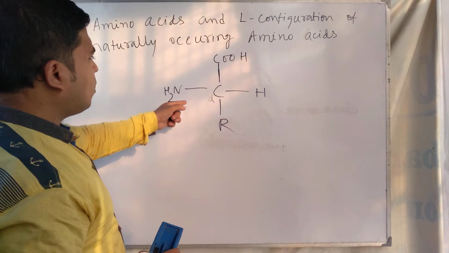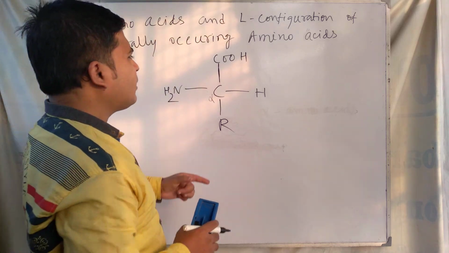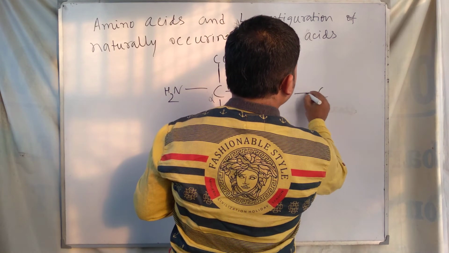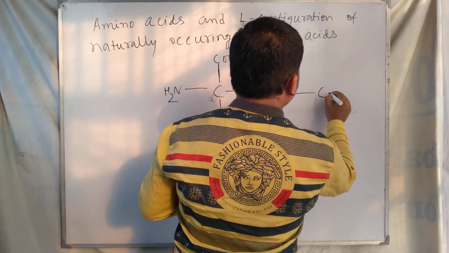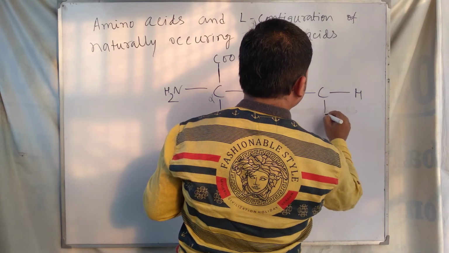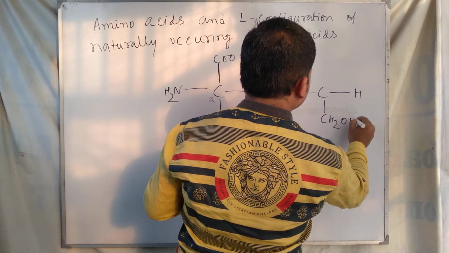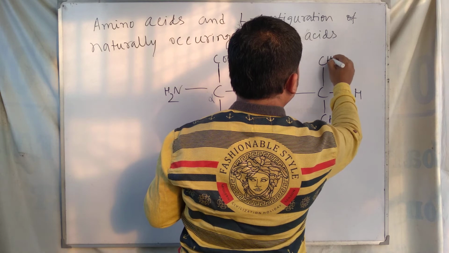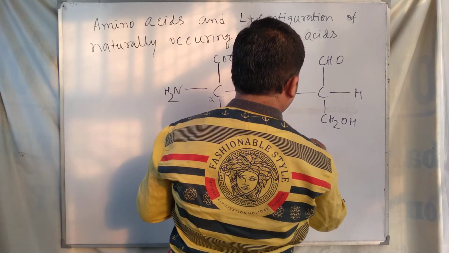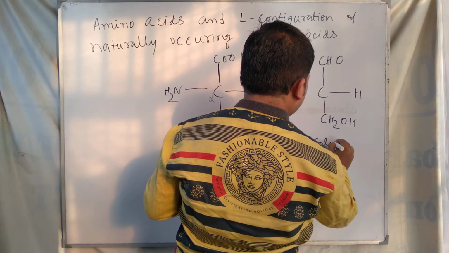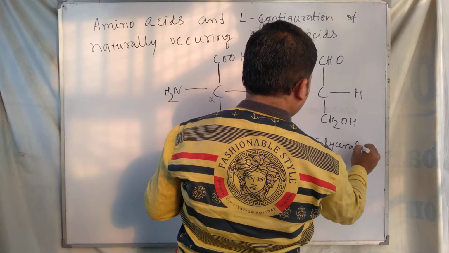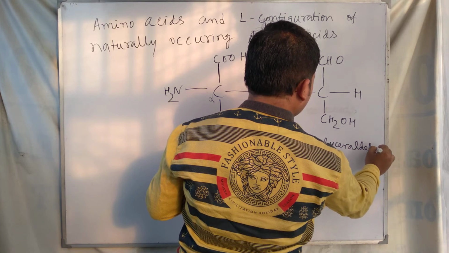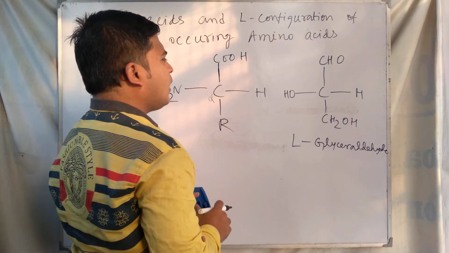side that the OH group is in glyceraldehyde. It is in L-glyceraldehyde.